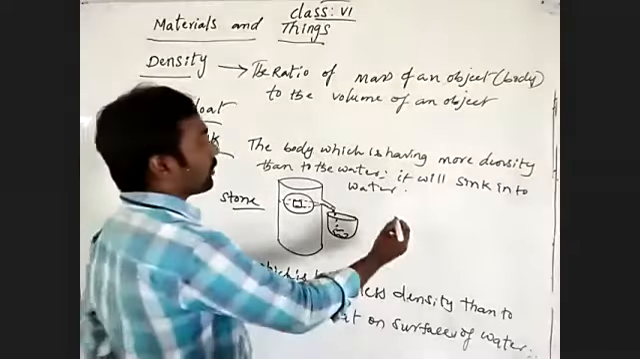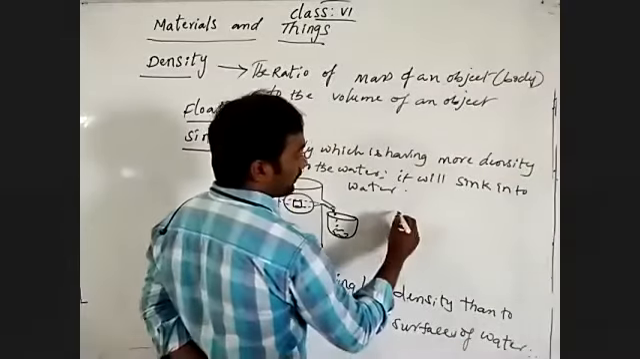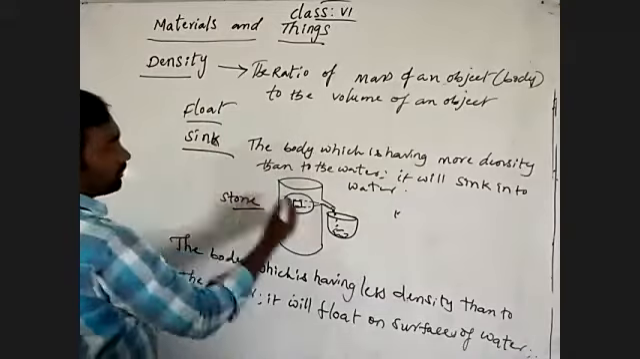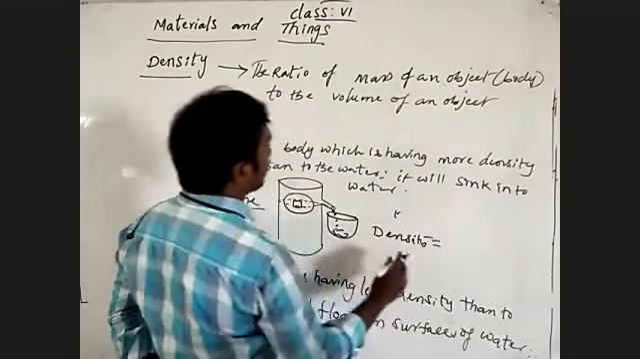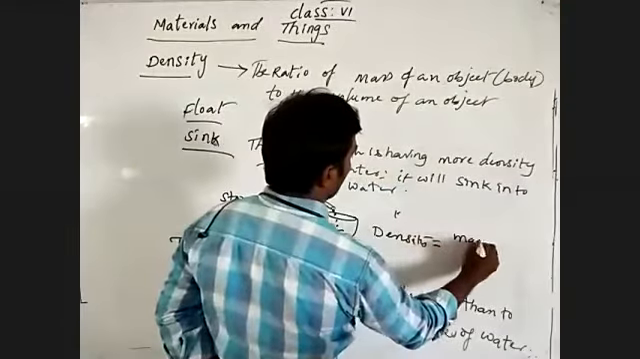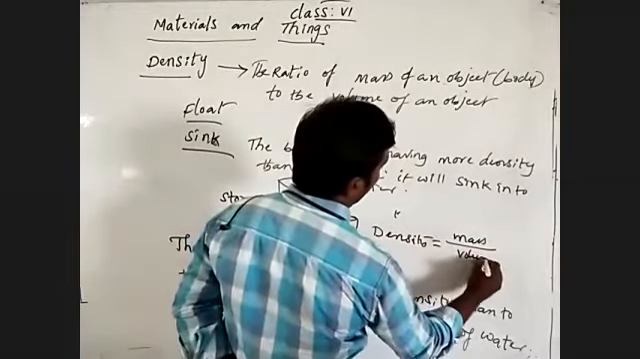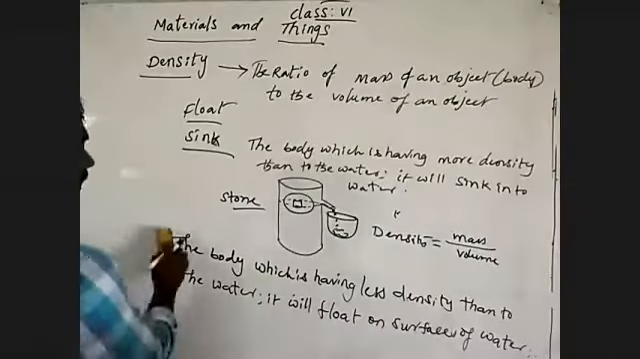The density of water is what we can write. See here, density generally we write with the formula: density is equal to the ratio of the mass of an object to the volume of an object. Mass by volume. So density is equal to mass by volume.